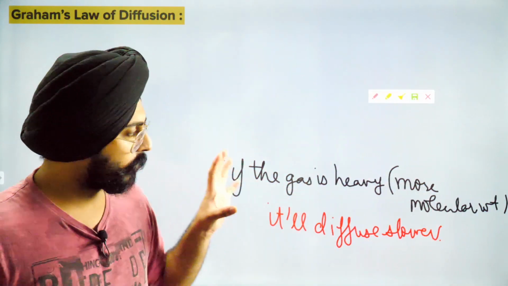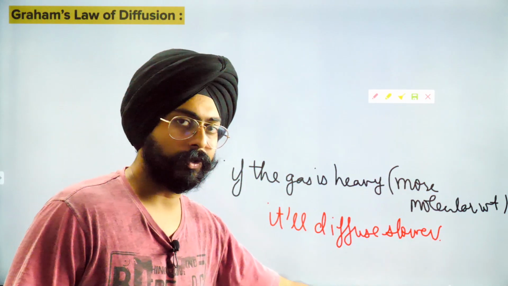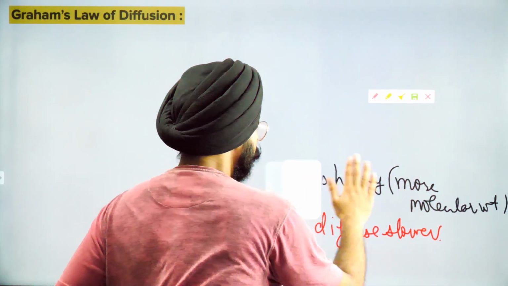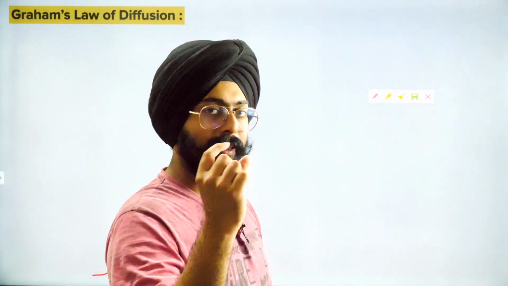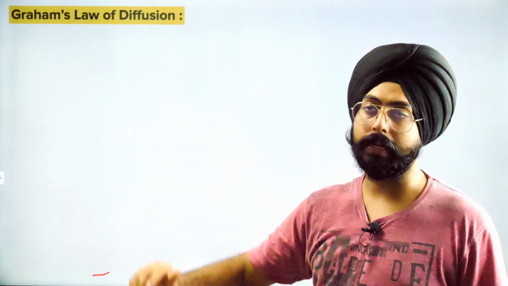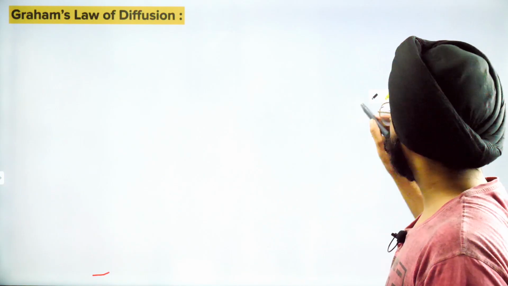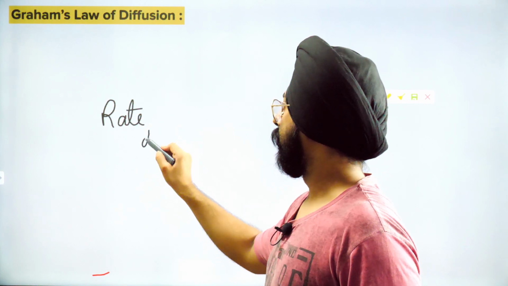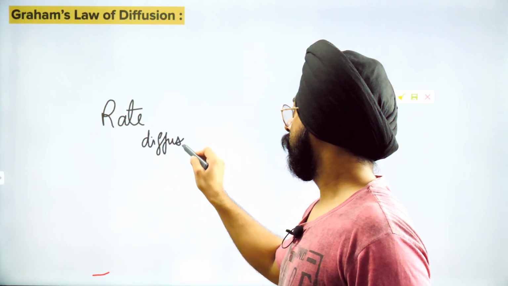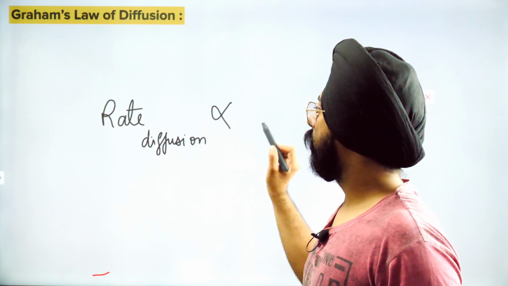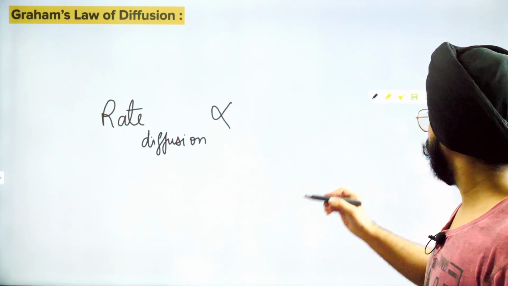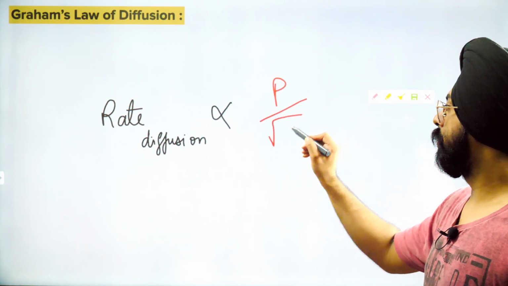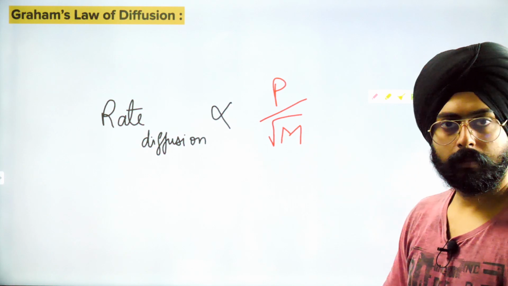So my dear friends, these two observations that we just discussed, high pressure, faster diffusion, more weight, slower diffusion, was put into an exact mathematical idea by this guy Graham. So he says, Graham's law of diffusion says that the rate of diffusion is proportional to P by root M. What is P?